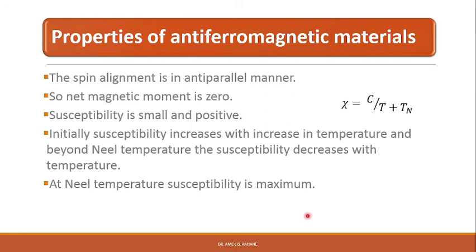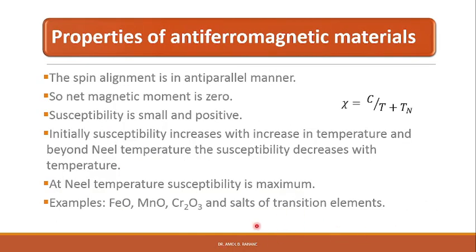For T less than TN, the antiferromagnetic behavior will be seen, and for T greater than TN, paramagnetic behavior can be seen. At the Néel temperature the susceptibility is maximum. Examples of antiferromagnetic materials are FeO, MnO, Cr2O.